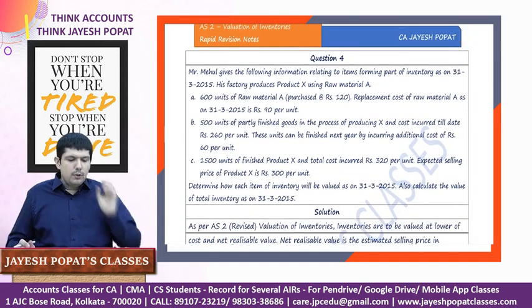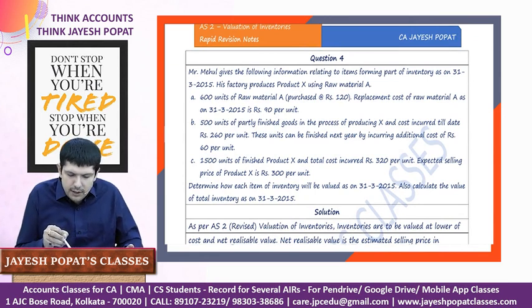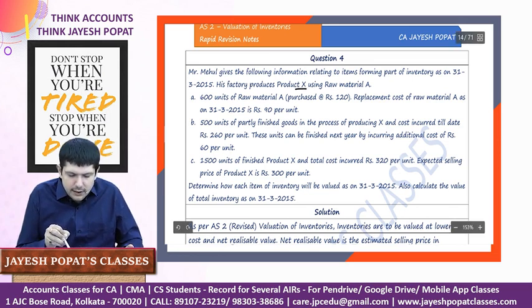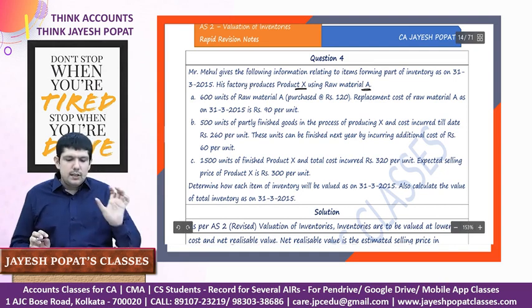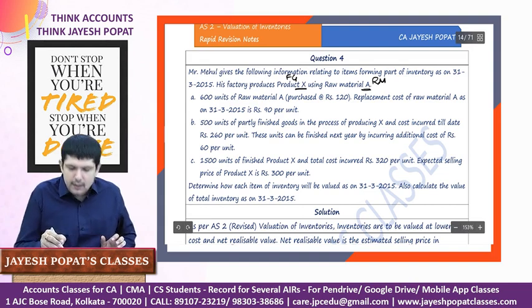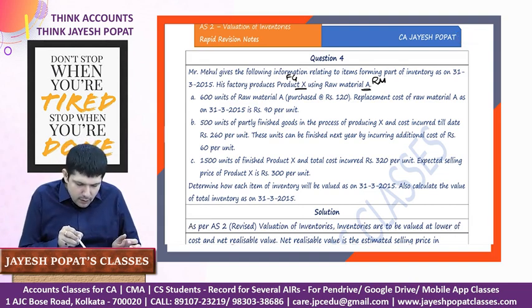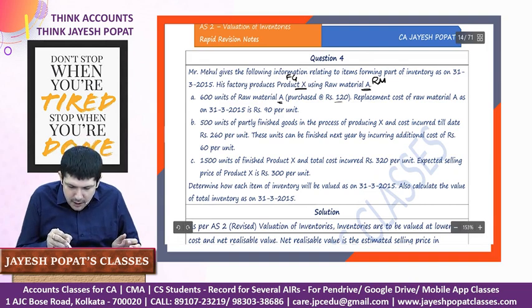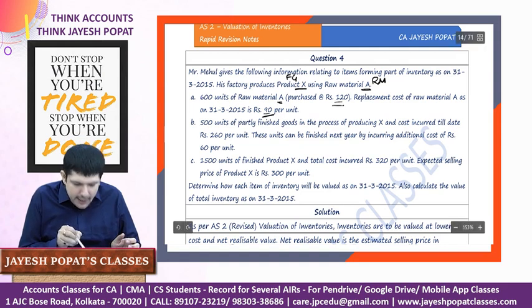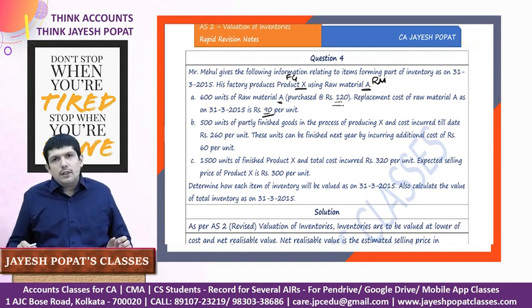Then, question number 4. Mr. Mehul gives the following information relating to items forming part of inventory on 31st March 15. His factory produces product X using raw material A. So this finished goods is basically product X and his raw material is basically A. 600 units of raw material A purchased at 120, the replacement cost of raw material A at the year end is 90. So here there is a decline in the cost of the raw material. We purchased the raw material at 120, but the replacement cost is 90.